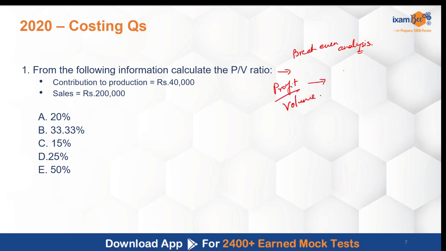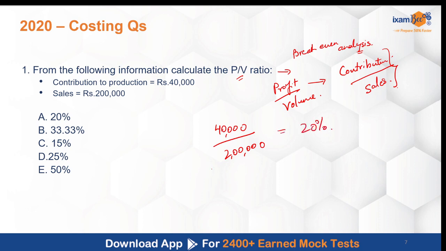In marginal costing, this is denoted by contribution and volume is given by sales. As such, this is also known as the contribution ratio, less famously, but more frequently it is called the PV ratio, right? Now simply we know what the contribution is, which is 40,000, and we know what the sales is, which is 2 lakh. As such, this was a very simple and direct question in which you only had to put in this formula and you would have got the answer as 20%. So the correct answer is A, 20%.